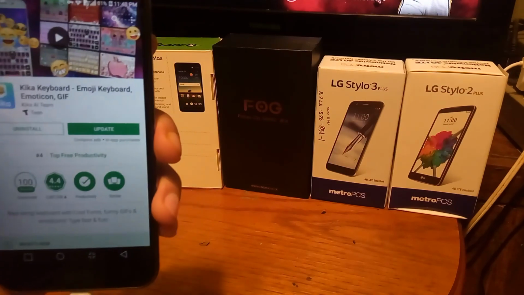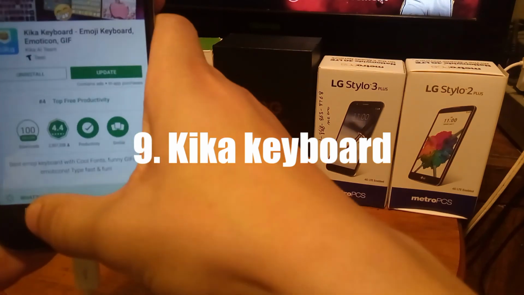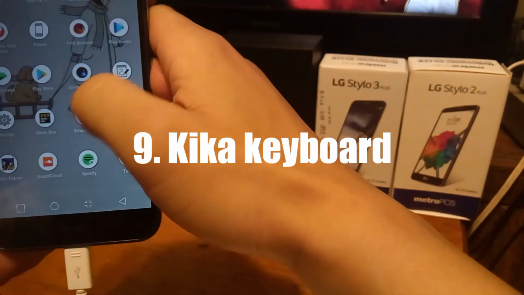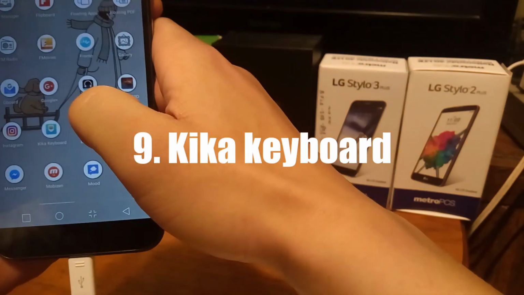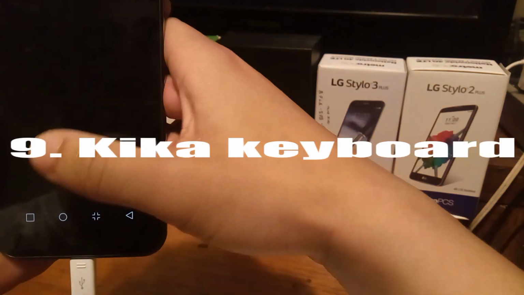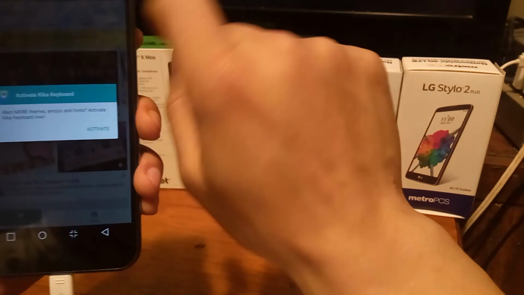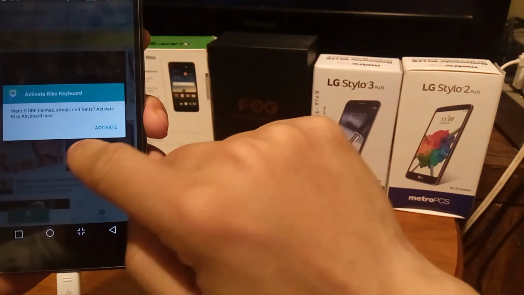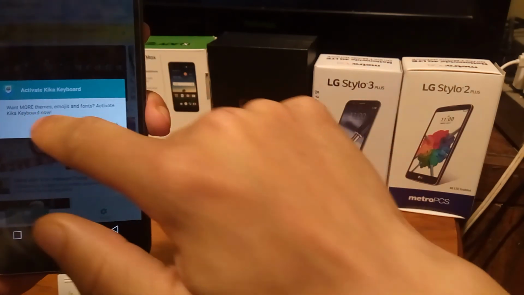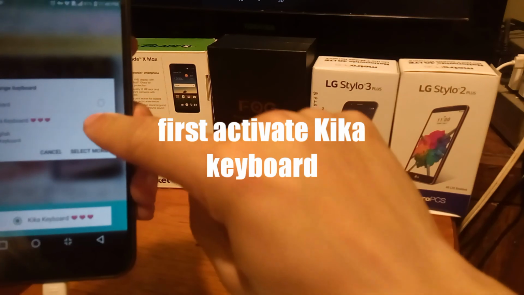Number 9 is Kiko Keyboard. Now, when you go into the Kiko Keyboard, go into the Play Store, type Kiko Keyboard. Now, when you get in there, go into the app tray, look for the Kiko Keyboard. Now, after you find it, go ahead and click Kiko Keyboard and check out all the features that it does actually have to offer. So you can see here that it says want more themes and emojis and fonts, activate Kiko Keyboard now. So I'm going to go ahead and activate Kiko Keyboard.